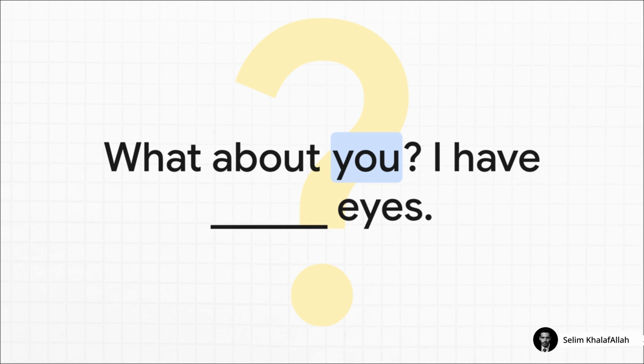And this rule works for eyes, too, because you have eyes, right? So let's practice. What about you? How would you finish this sentence? I have what color eyes? Brown eyes? Blue eyes? Green? Go on. Try saying it out loud right now.